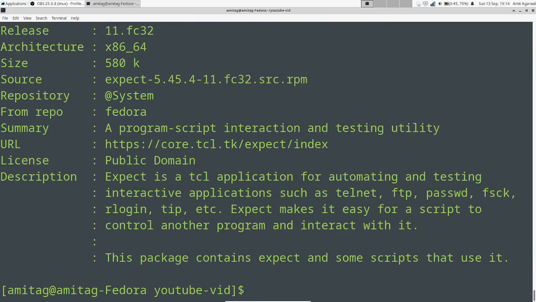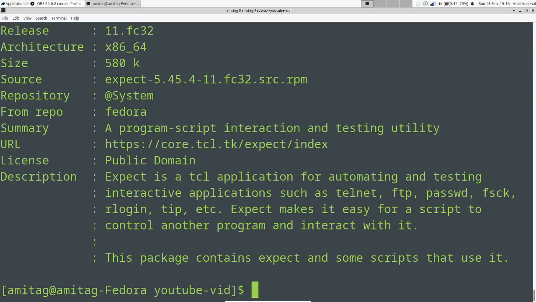I have just run dnf info expect, and if you look at the description, it says that expect is a TCL application for automating and testing interactive applications such as Telnet, FTP, passwd, fsck, login, tip, etc. And it makes it very easy to write a script to control another program and interact with it. The package contains expect and some scripts that use it. So we will be using only expect today, and let's see how expect works.